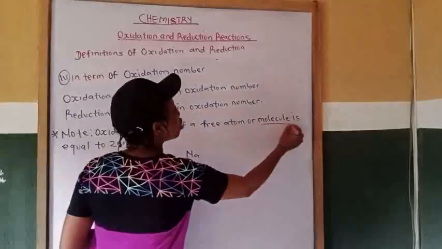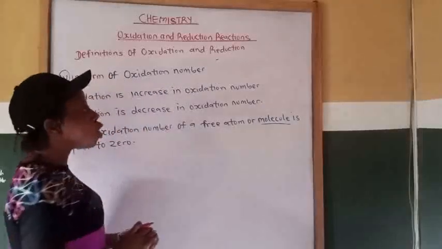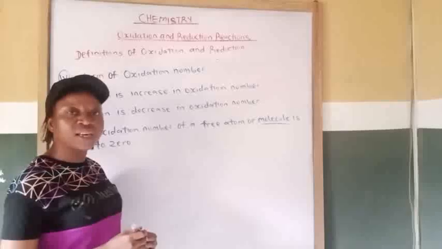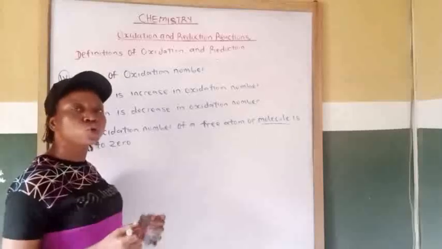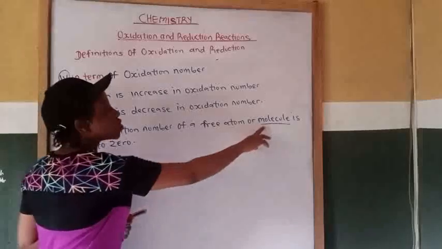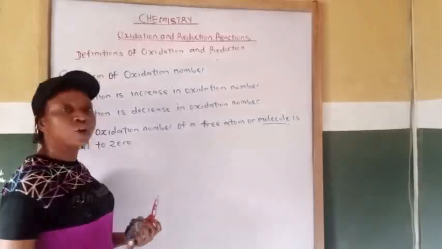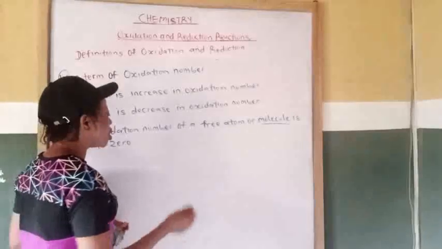Then let's talk about molecules now. A molecule is the combination of two or more non-metallic atoms. So the oxidation number of any molecule in oxidation and reduction reaction is equal to 0.